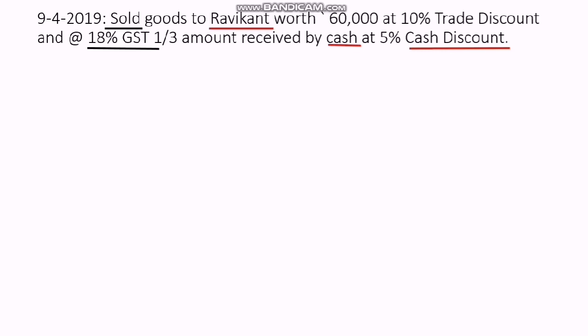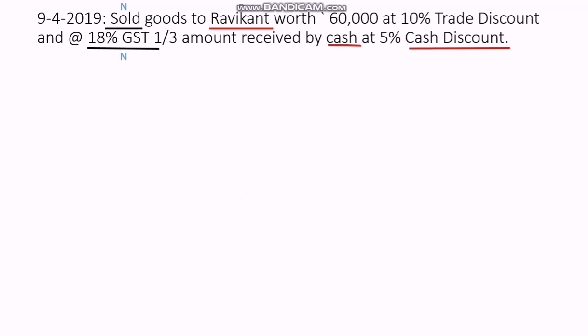That's why sold is mentioned over here. So now this is the identification of parties. Now next, classification of accounts. So sales. Sales is an income. That's why it's a nominal account. Ravikant is a name of person. Therefore it's a personal account.